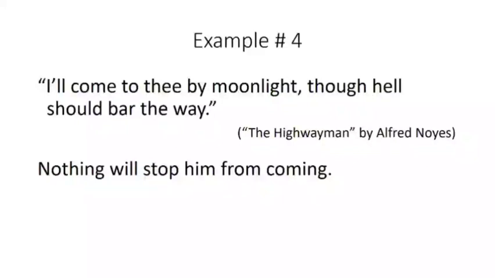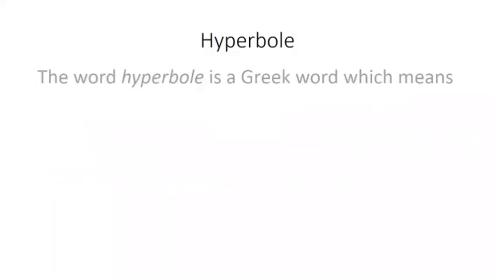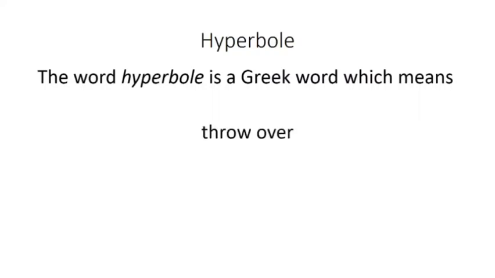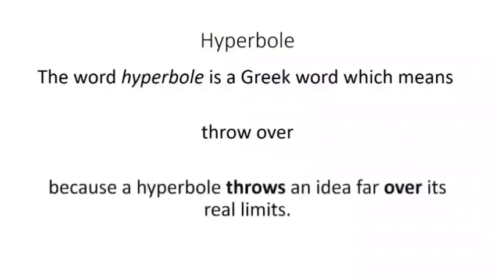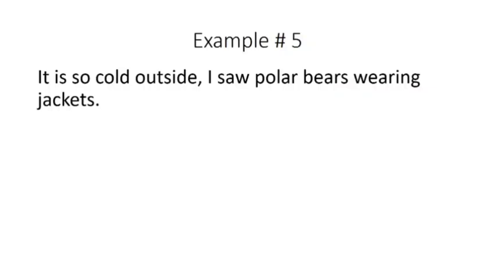Next, Stopping by Woods, the line I can remember: the darkest evening of the year. The poet mentioned the darkest evening. He did not know whether it is darkest or not. Example 5. It is so cold outside, I saw polar bears wearing jackets. That means it is extremely cold outside. If polar bears wear jackets, that means what? The cold outside is extreme. So instead of mentioning that it is very cold, it is mentioned that polar bears are wearing jackets.